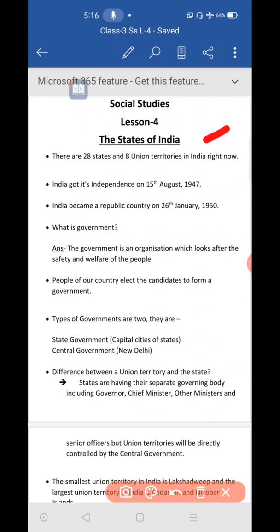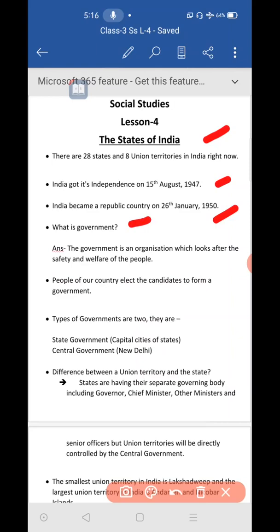Then the next point, India got its independence on 15th August 1947. This also I explained to you. Then the next point, India became a republic country on 26th January 1950. In the year 1950, India became a republic country, so every year 26th January is celebrated as Republic Day.